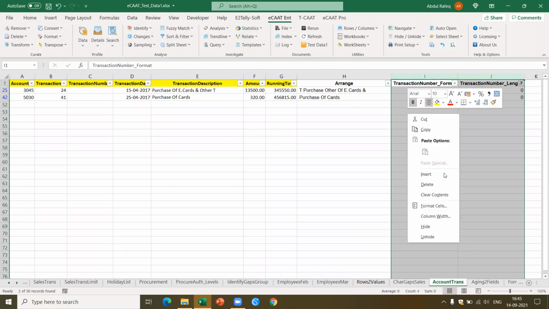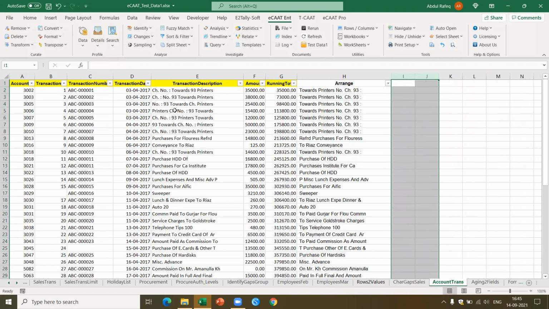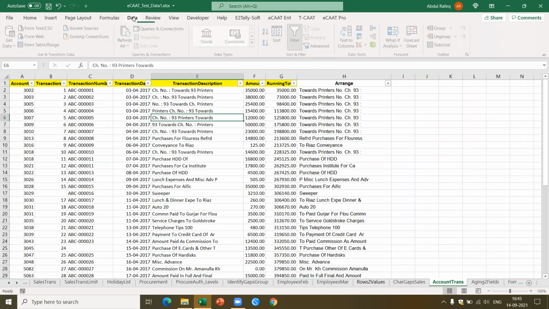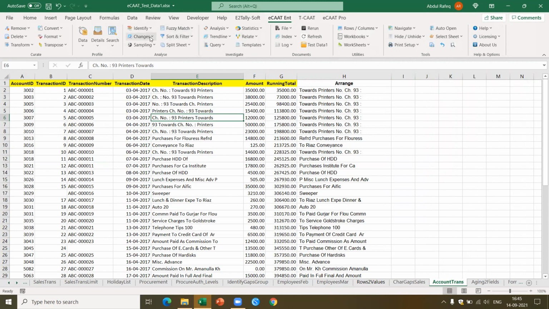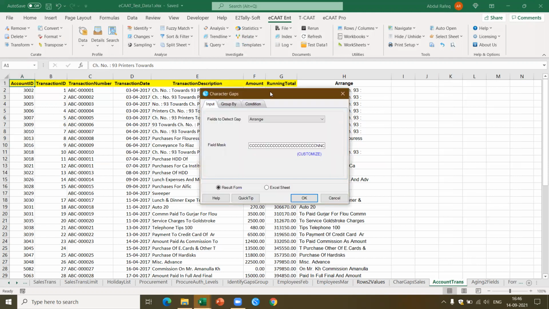Now, I was telling you about character gaps. Let me come to the character gaps. I'll show you. Now, let's remove the filter. I come to ECAT, identify gaps, and this is character gaps. Now here, what is it that I want to do? I want to find out gaps in the transaction number.